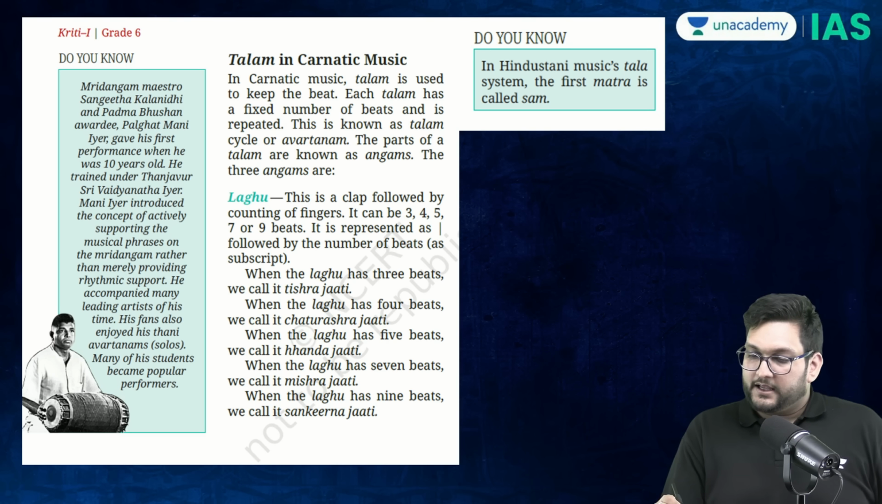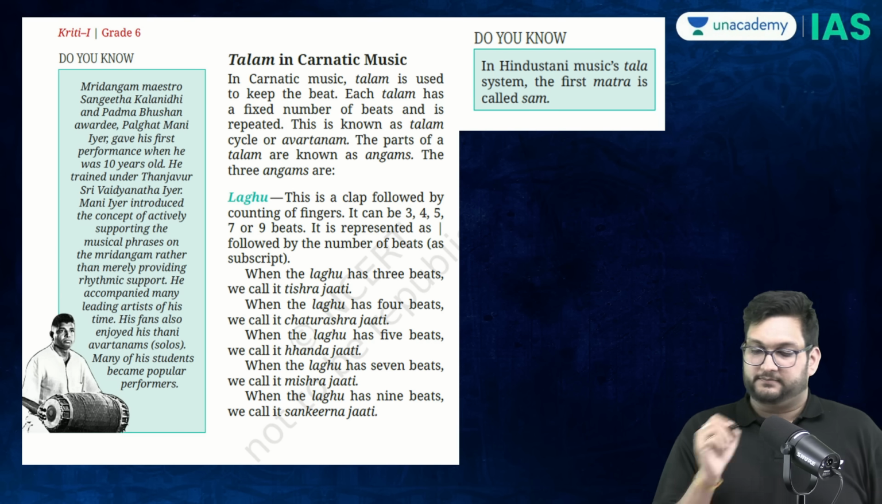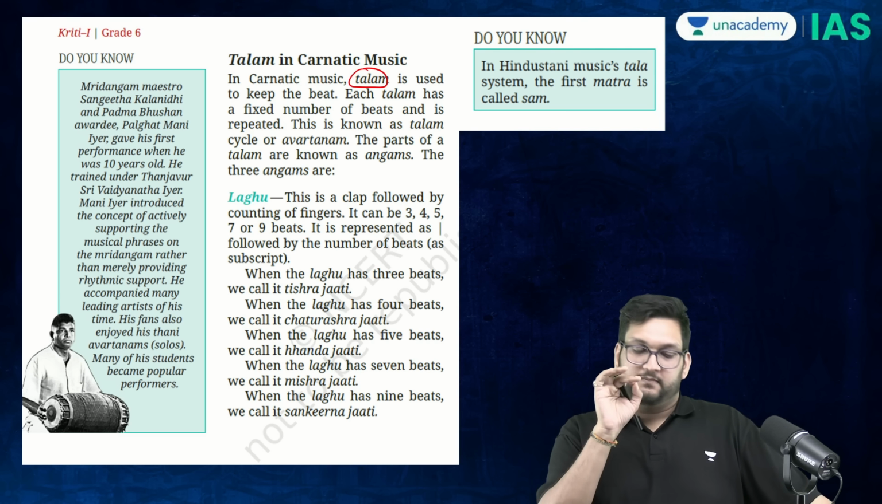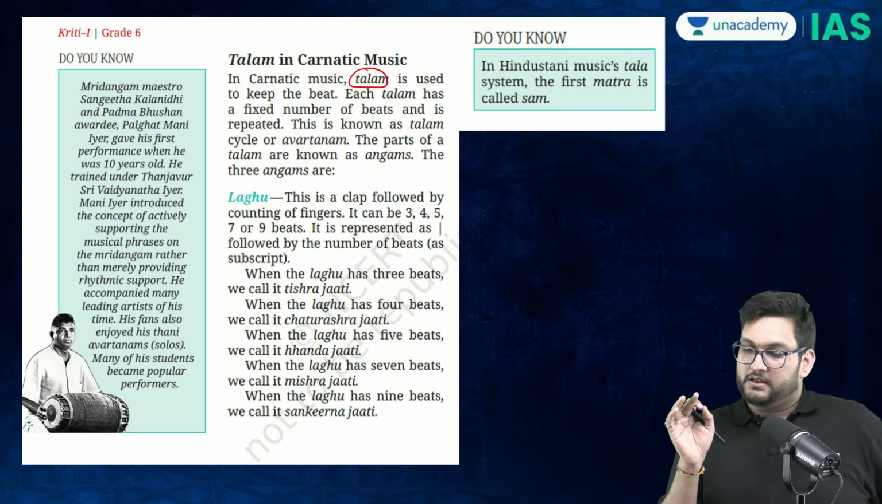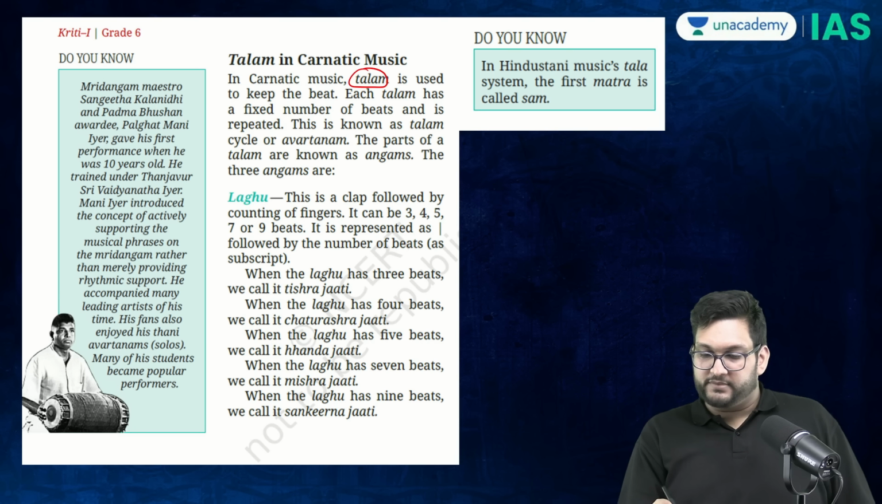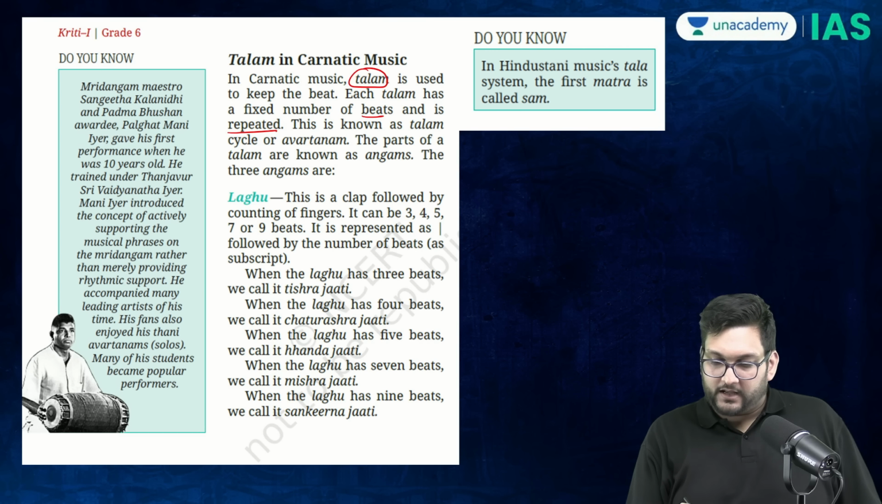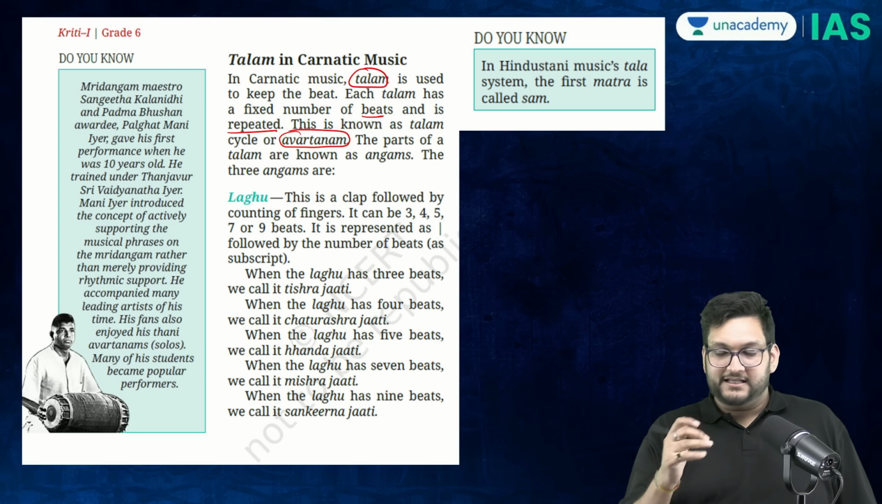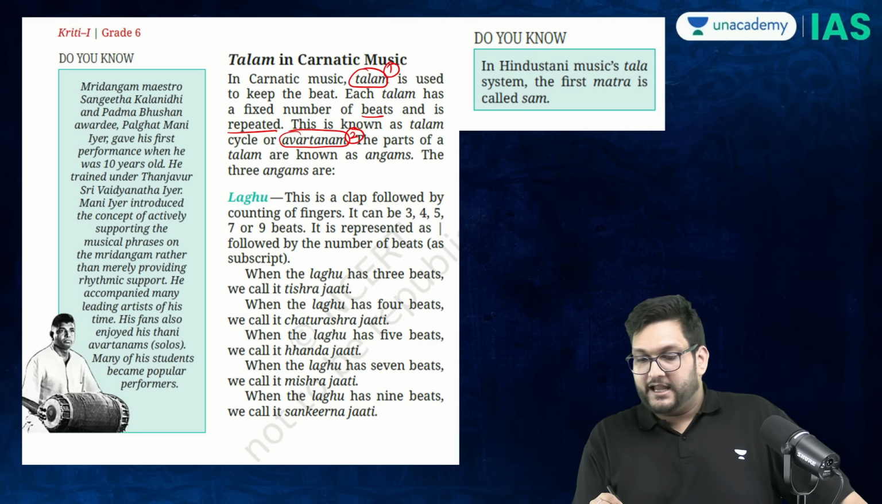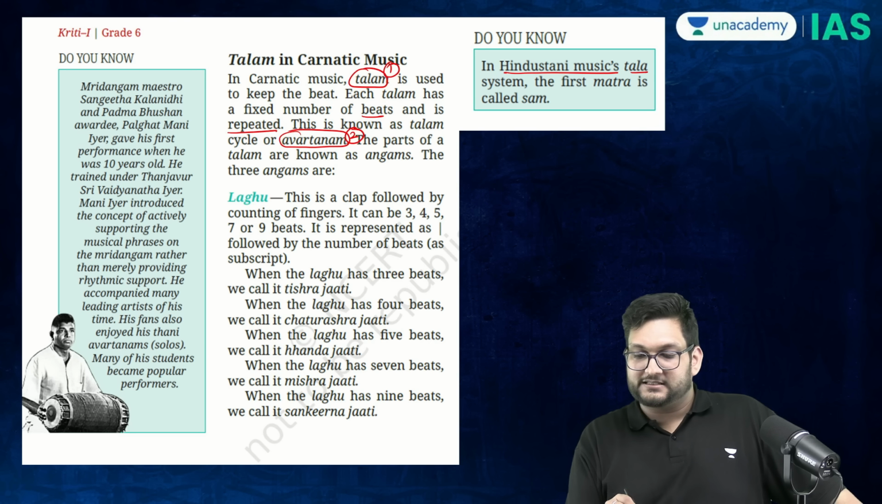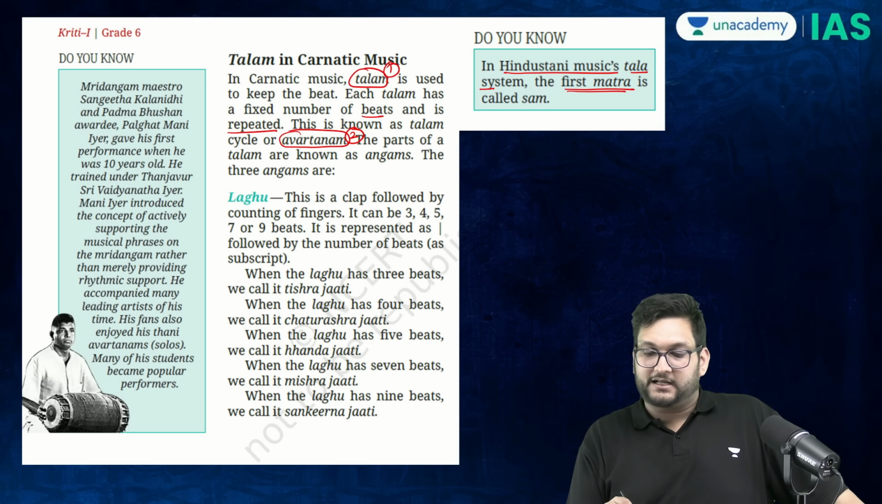First is, in Carnatic there's something called talam. Talam is used to keep the beat. Each talam has a fixed number of beats and is repeated. This talam cycle is called avartanam. This word is important. Then in the Hindustani music tal system, the first matra is called sam.